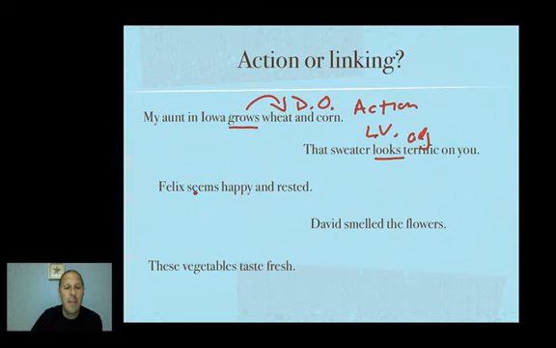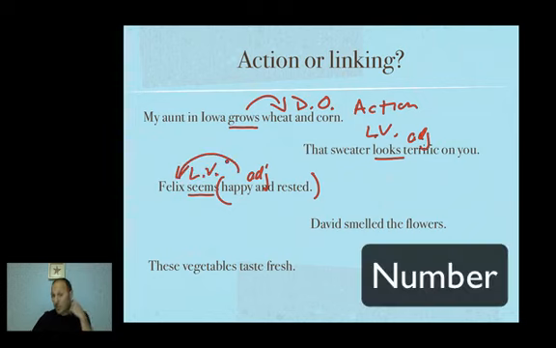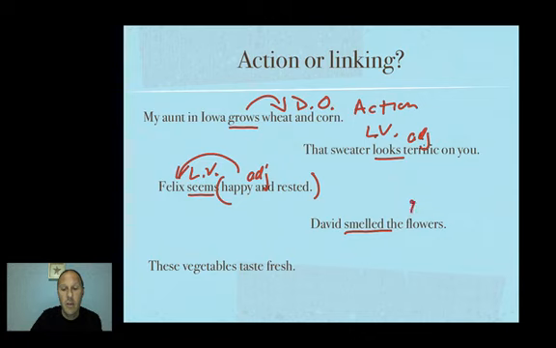Felix seems happy and rested. So there's our verb. What about happy and rested? These are adjectives describing Felix, which makes this a linking verb. David smelled the flowers. Smelled what? Direct object. Therefore, this doesn't go back to talk about David. This has nothing to do with it. Doesn't rename David. It isn't an adjective. Therefore, this is an action verb.